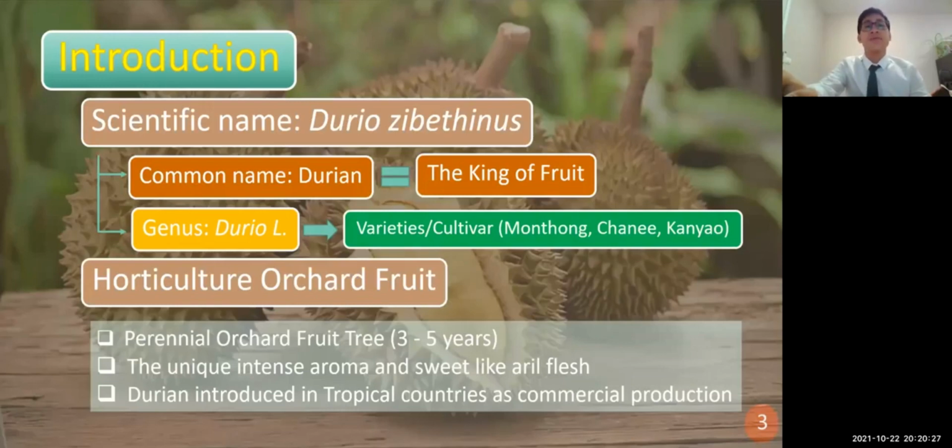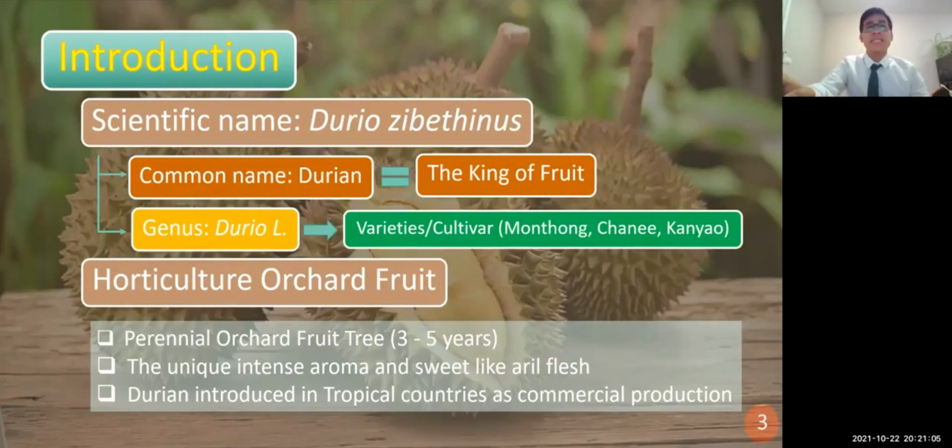Firstly, I would like to introduce the scientific name of durian, which is Durio zibethinus. The common name is durian, and Asian people call it the king of fruit. The genus is Durio L., and the varieties and cultivars that we find in Thailand are Monthong, Chanee, and Kan Yao.